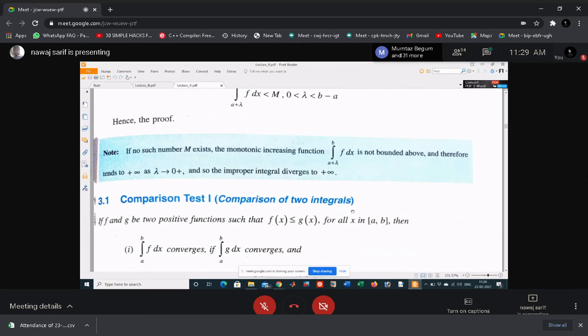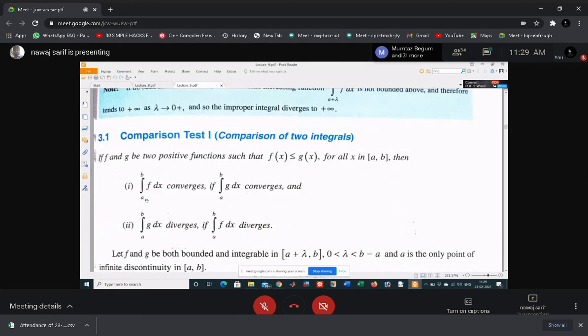So these are some comparison tests to find the convergence. Just statements, not the proofs in your course. Just try to understand the statements. Given that f(x) and g(x) are two positive functions such that f(x) is less than or equal to g(x) for all x in this interval, then this concludes that integral a to b f(x) dx converges if integral a to b g(x) dx converges.